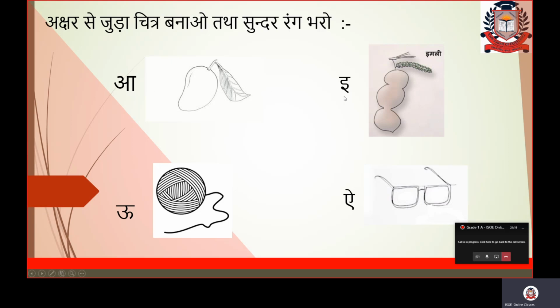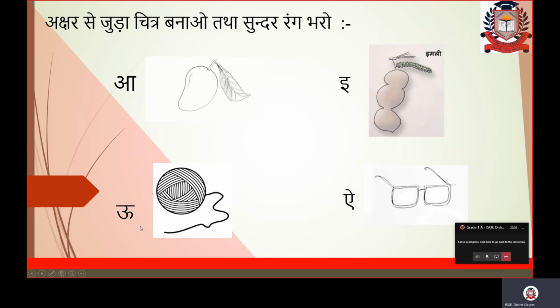आ के बाद अब दूसरा वर्ण है ई. After a, I am taking the example of choti e. Choti e से इमली, how you will draw in your copy? Semicircle, again the semicircle, again like a circle. Then in the opposite side you go to the upside, and there is a leaf. Small leaves are here. Fine. So it is very easy. Freehand drawing you can do. Okay. And here you can fill the color brown color. Fine. भूरा रंग आप यहाँ इमली में भर सकते हैं, हरे रंग के पत्ते में रंग भर सकते हैं. Fine. So like this you can draw imli in your copy.